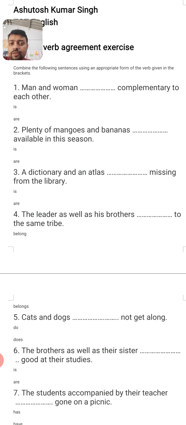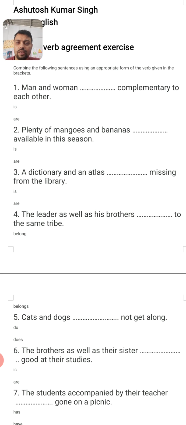So when such connectors are used, then the verb to be used is according to the first noun. So the first noun here is leader, and leader is a singular noun, and therefore the leader as well as his brothers belongs to the same tribe.